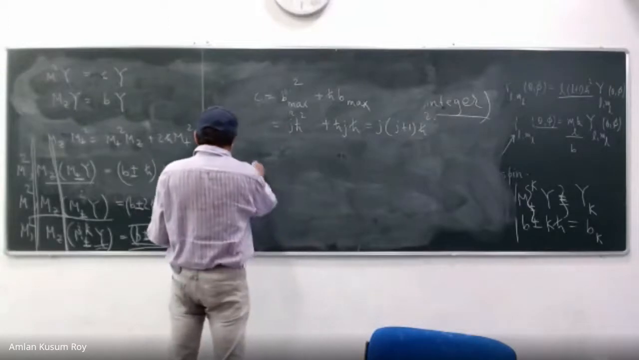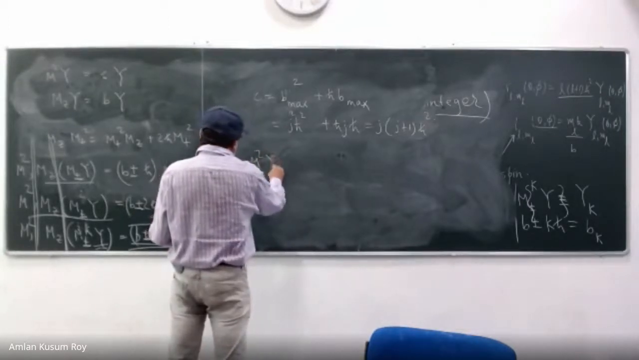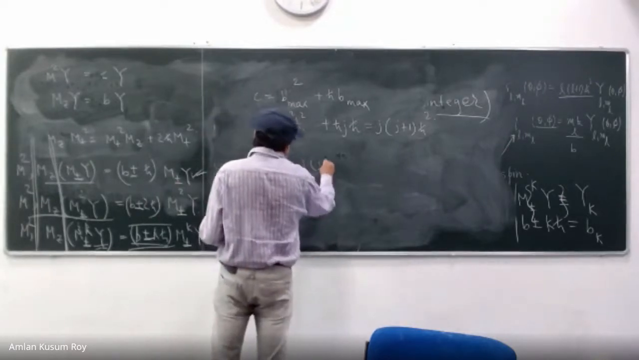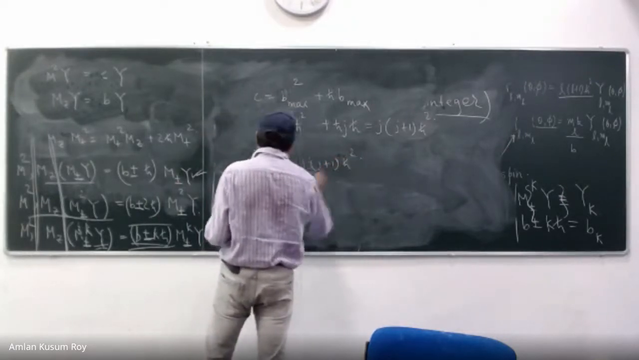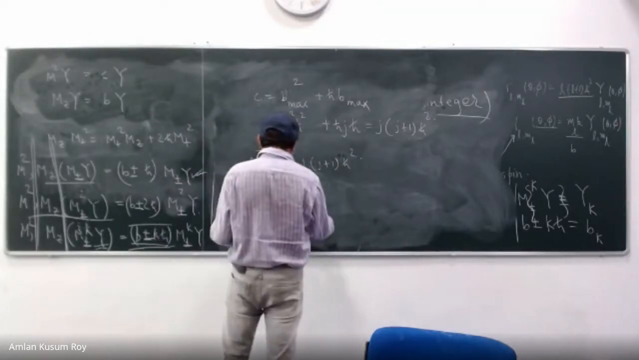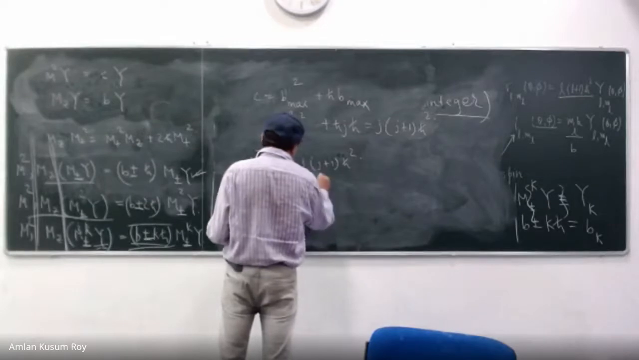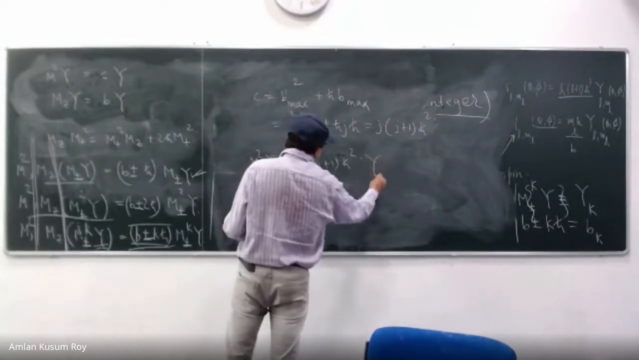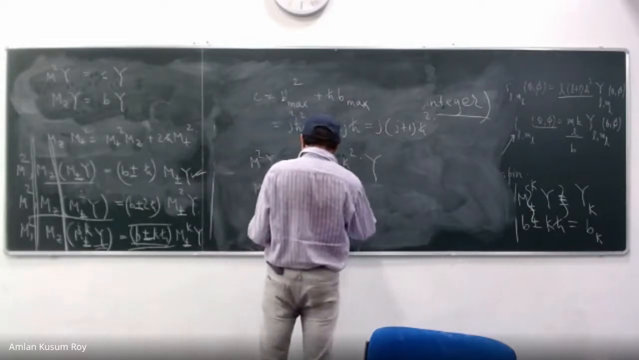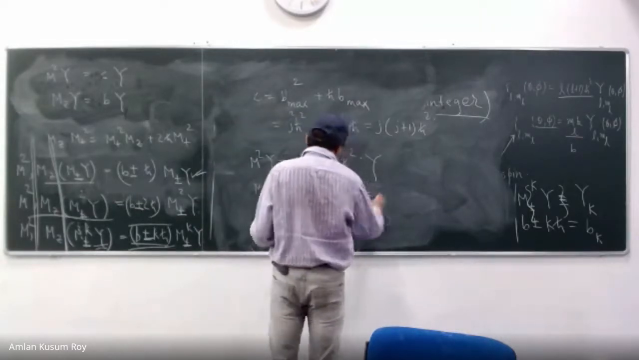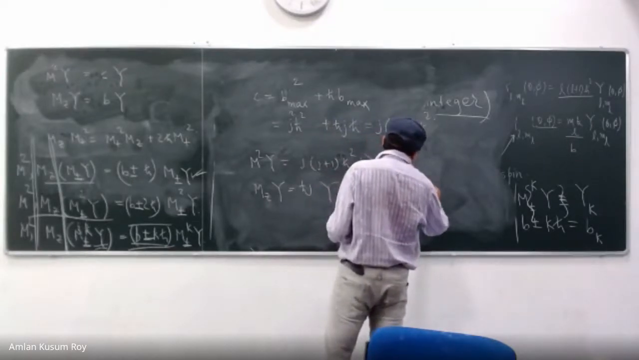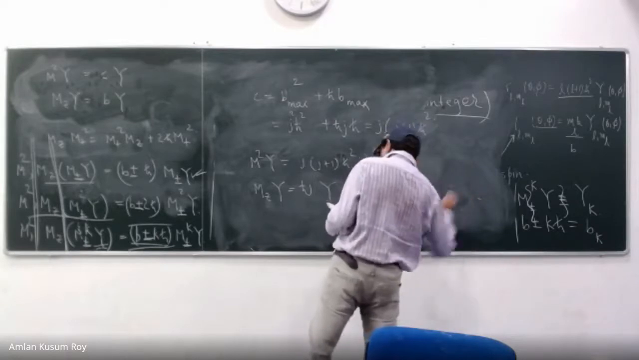So let us write that. I found out that m square y is equal to C, right? C is j into j plus 1 h cross square, and mz y is equal to h cross j y, and then j is equal to 0, half, 1, 3 by 2, 2, etc.